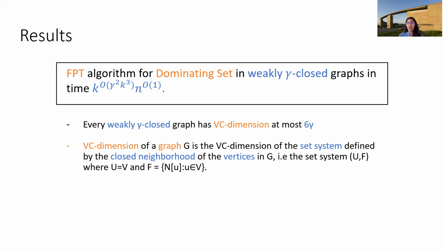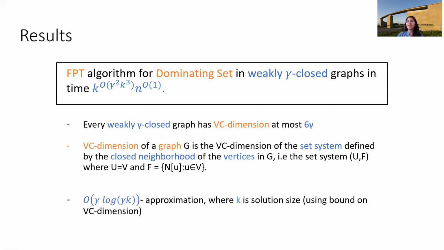Okay. And why is this interesting? Because we use the VC dimension bound to reduce our runtime from a double exponential runtime to a single exponential runtime. So we were able to get a better running time for the FPT algorithm, right? And then we could also use the bound on VC dimension to directly obtain a gamma log gamma k approximation for the dominating set problem, where k is the solution size, right?